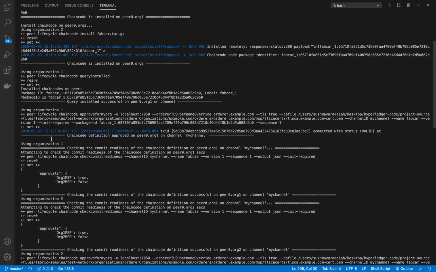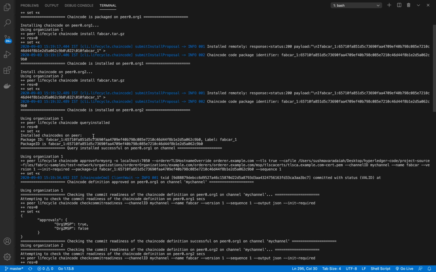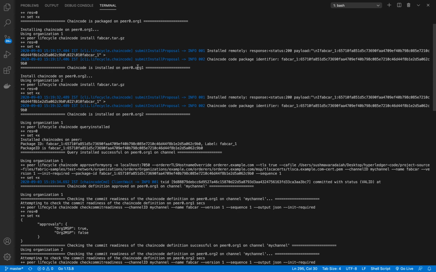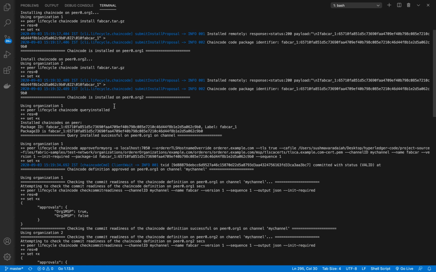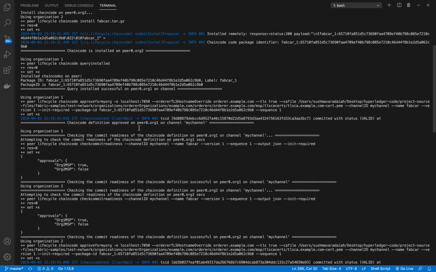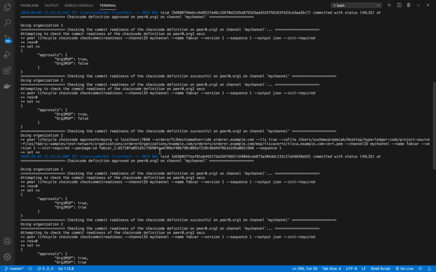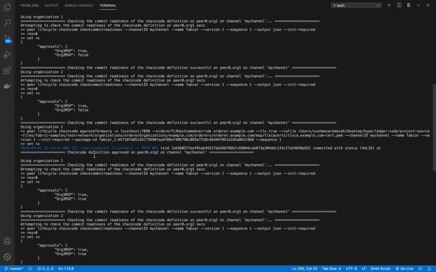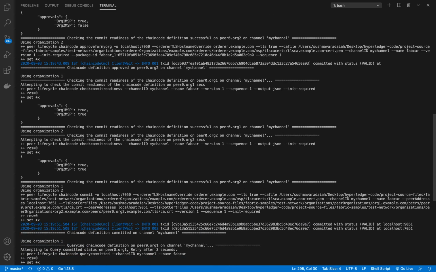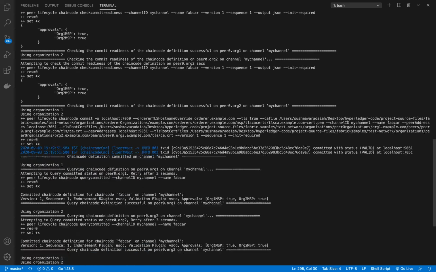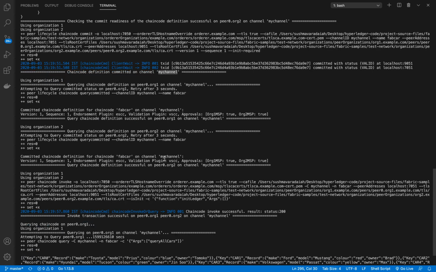As you can see, you have chain code installed on peer0.org1, then chain code installed on peer0.org2, then it has to be approved by peer0.org1, then approved by peer0.org2 as well, which you can see here. Then once it got sufficient approval, the chain code definition is committed to the channel, which is the channel that we created in the previous session.